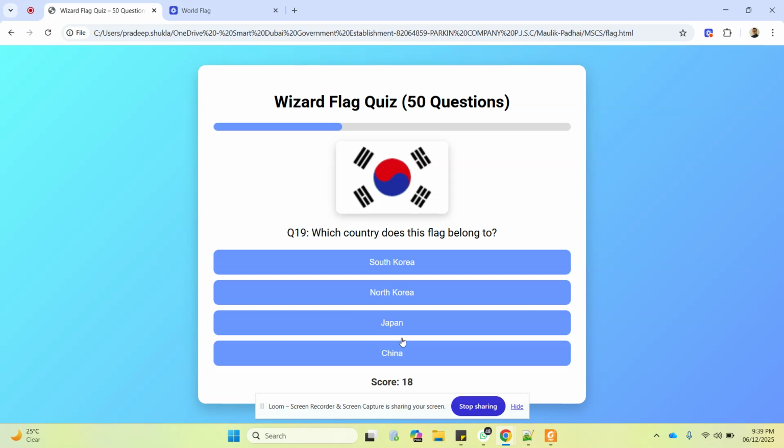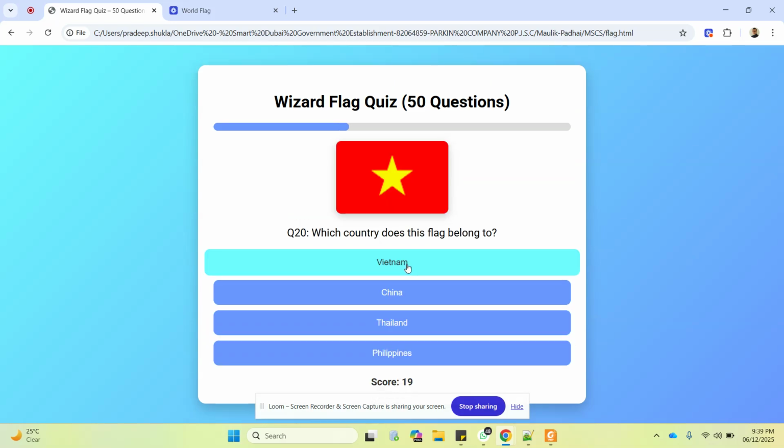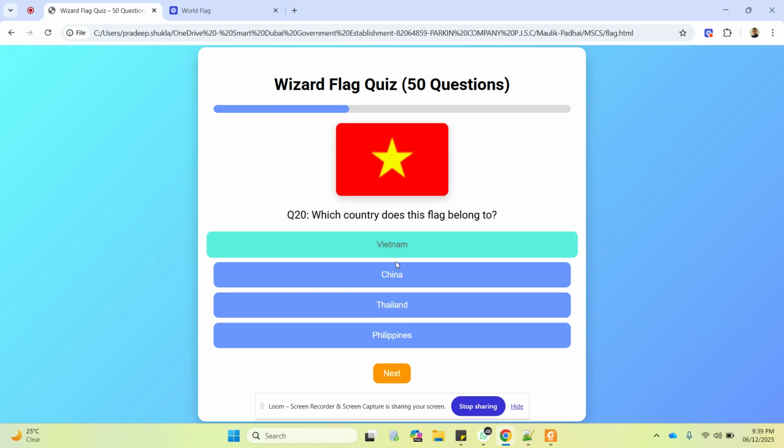This one is South Korea. Okay. The way you have to remember this is as a kind of Pepsi symbol. Pepsi is very famous in South Korea. You can say, okay, this is my South Korea. Just saying, it's not the case, okay? But remember, Pepsi symbol is South Korea. This one is Vietnam. Yes, red and that yellowish star is Vietnam.